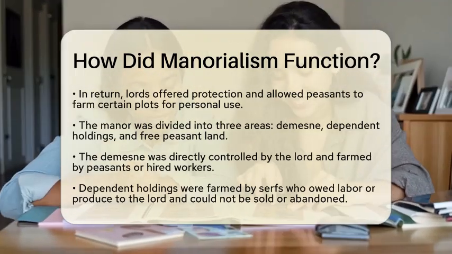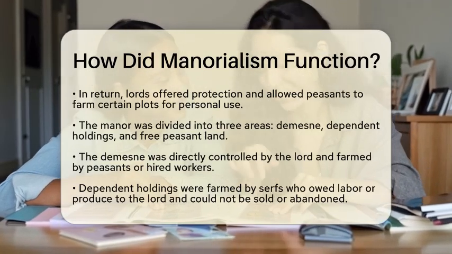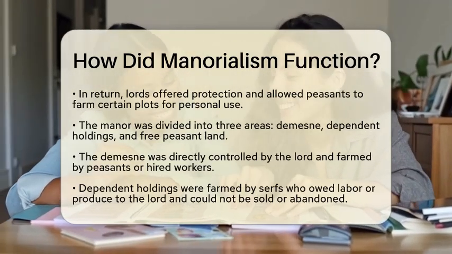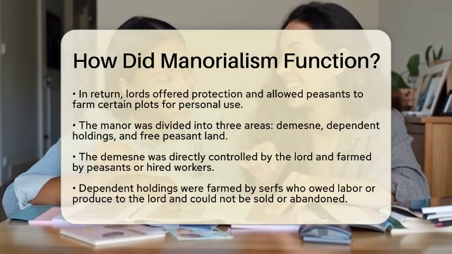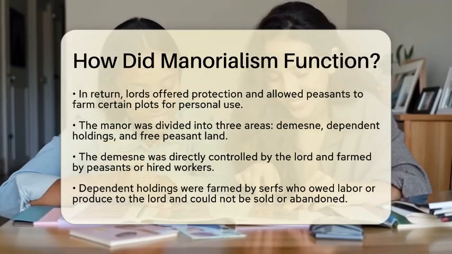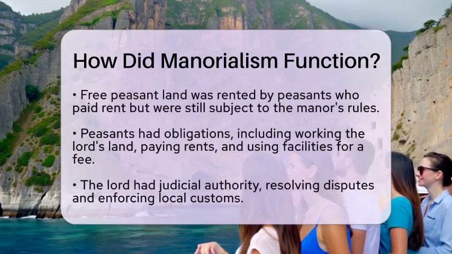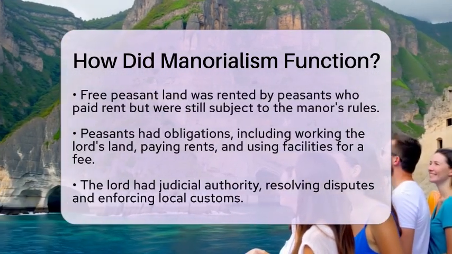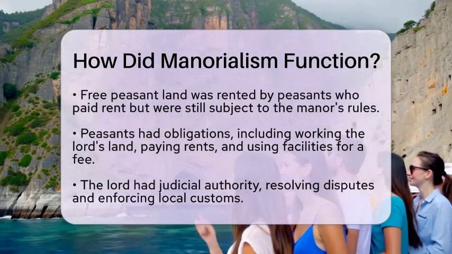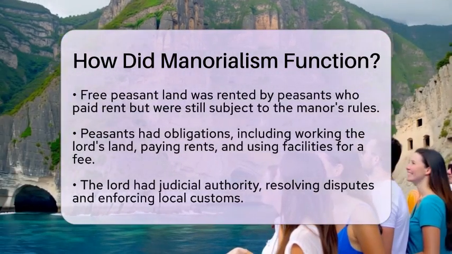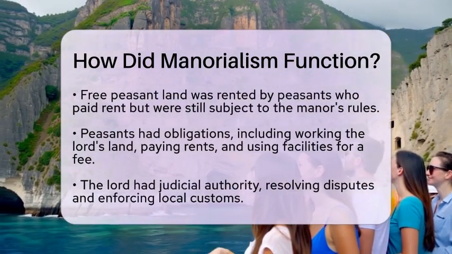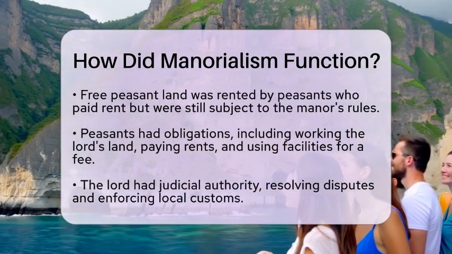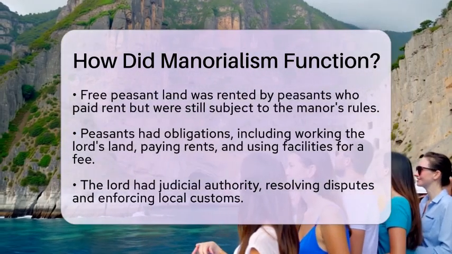Lastly, there was free peasant land, which was rented by peasants who paid rent but were still subject to the manor's rules. Peasants had specific obligations. They worked the lord's domain for several days each week, paid rents in goods or money, and used the lord's facilities like mills or ovens, for which they were charged fees. The lord also had judicial authority over the manor, resolving disputes and enforcing local customs.